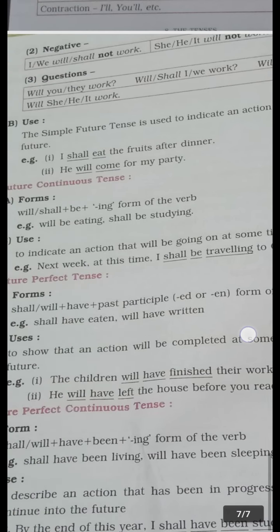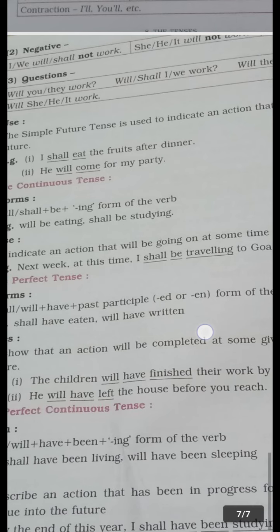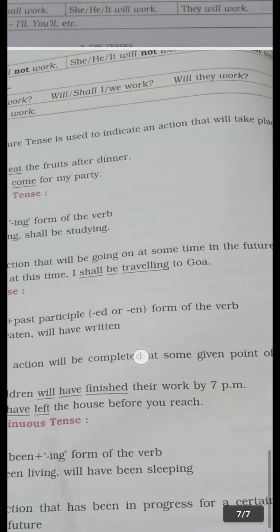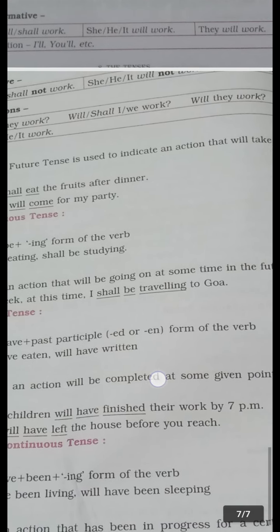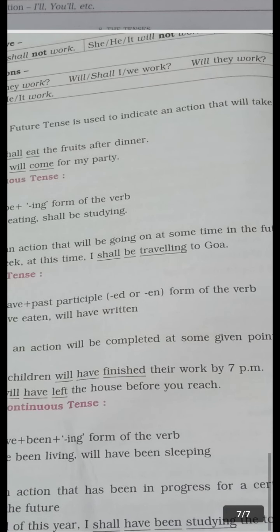Everyone write this. Everyone write the uses, and for each type you have to write 2 examples in your notebook. Like this way your topic finishes and your unit test syllabus also finishes. Okay, everyone complete these uses and, with each tense, 2 examples in your notebook with form.